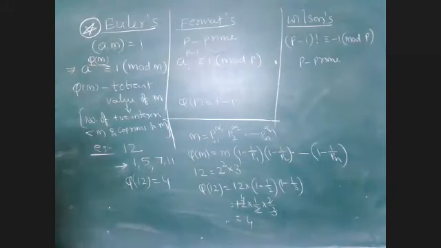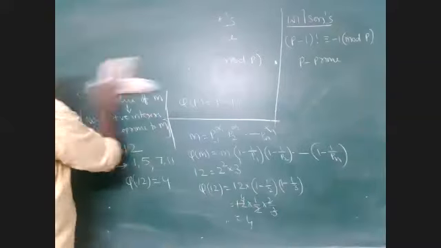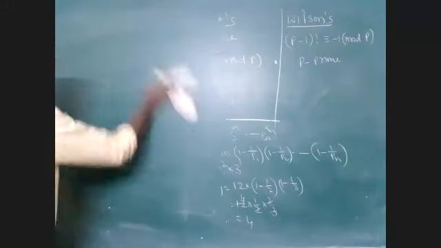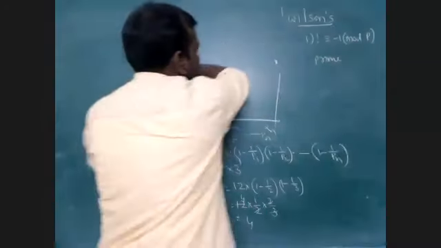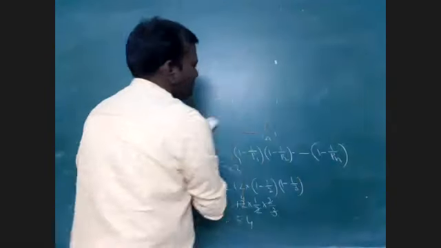Euler's theorem will mainly be useful to find the last 2 digits, last 3 digits and last 4 digits. So what is that concept?